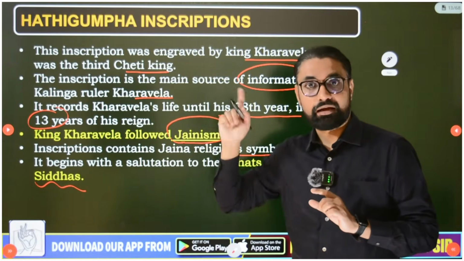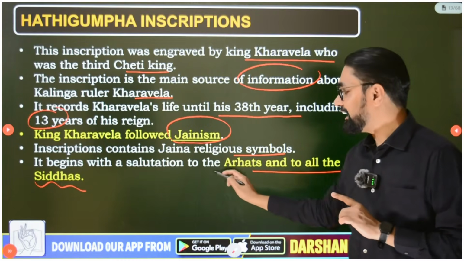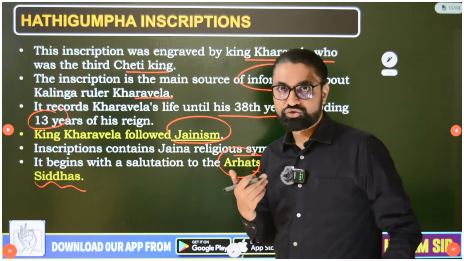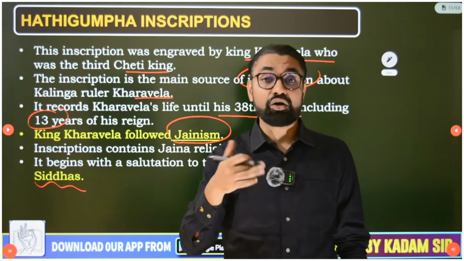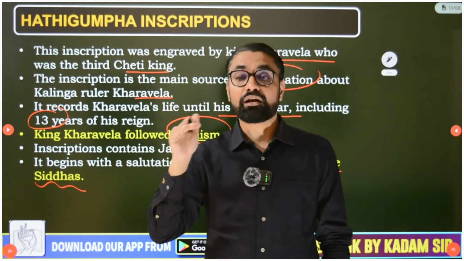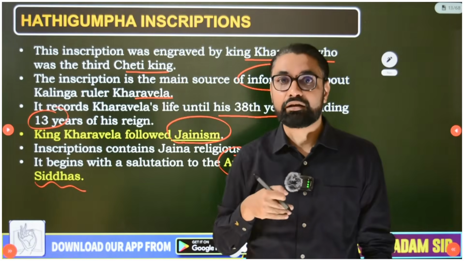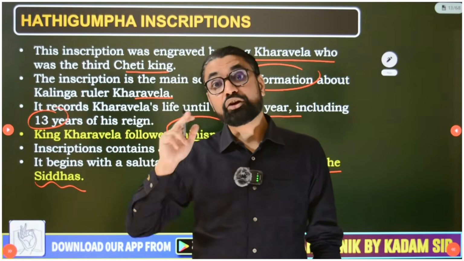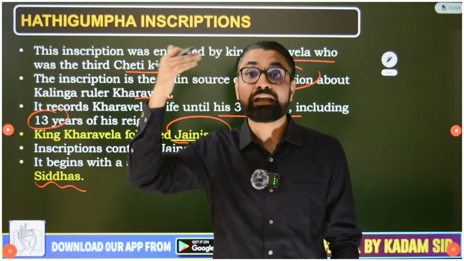Okay, and that shows King Kharvela is a follower of Jainism. And again, this line begins with salutation to Arhat and to all the Siddha Purush. So in Jainism, those who have conquered all their desires are called Jina or Tirthankar or Arhat. Arhat means destroyer of enemies, that is, internal enemies. So one who destroys his internal enemies and achieves Kaivalya Gyan becomes Siddha Purush or Kevali.